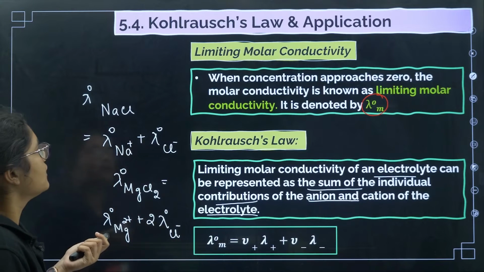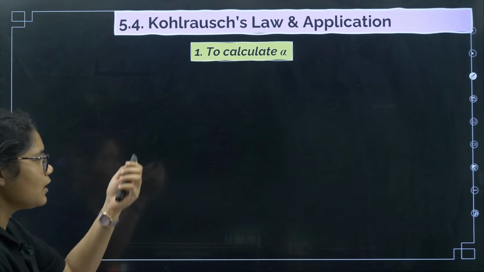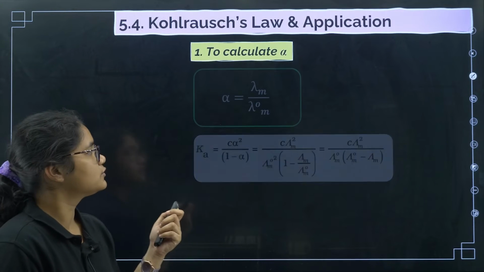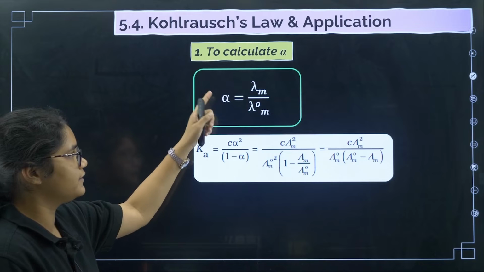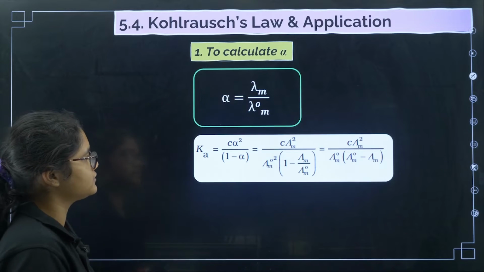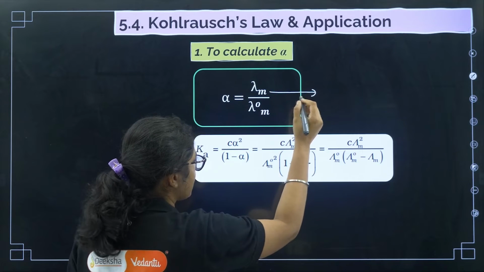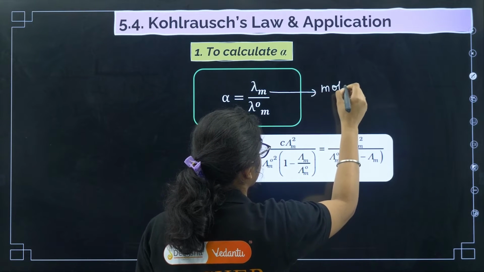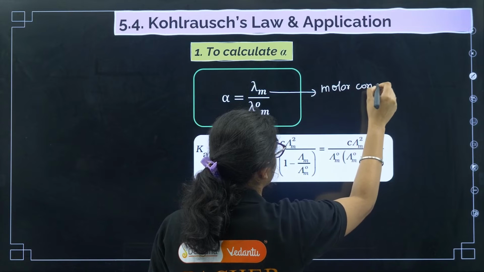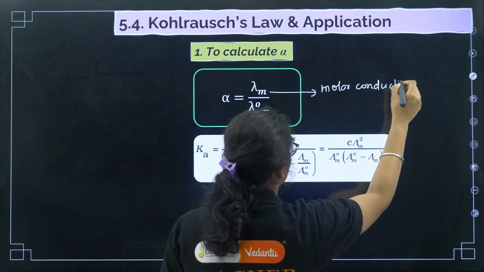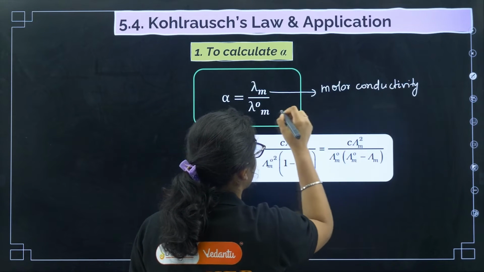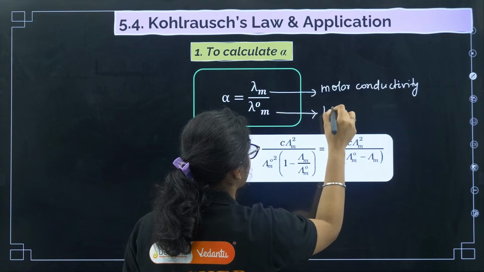Now, coming to the use of Kohlrausch law: you can use it to calculate the degree of dissociation, alpha. The alpha value is lambda m by lambda naught m. So what is lambda m? This is the molar conductivity. And what is lambda naught m? This is the limiting molar conductivity.